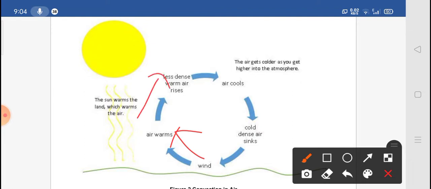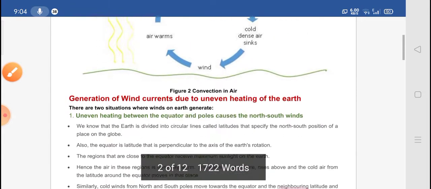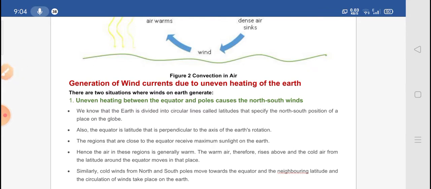So next, we all know that hot air is lighter in weight, so it moves in the upward direction. Less dense warm air rises, right? After that, the air gets cooled down, right? And it goes higher into the atmosphere. When we go up to the higher place, then what happens? The air gets cooled down, right? So as a result, what happens? Cold dense air sinks and comes in the downward direction, and it forms a wind, right? So in this way the wind is produced, and we can say this is the convection in air.